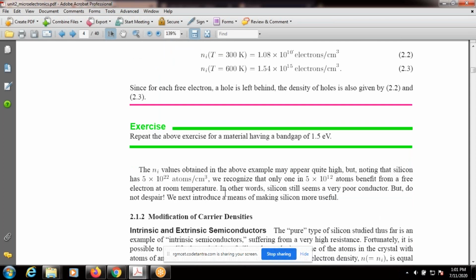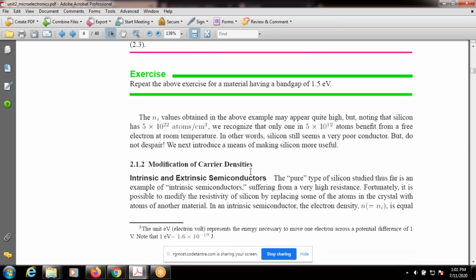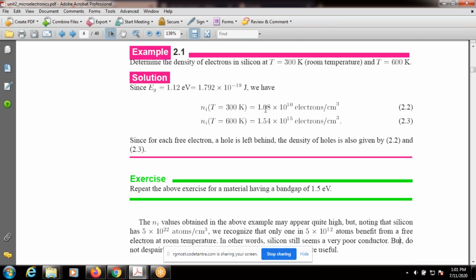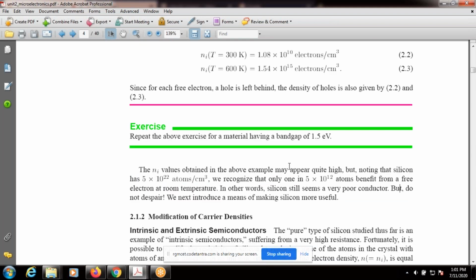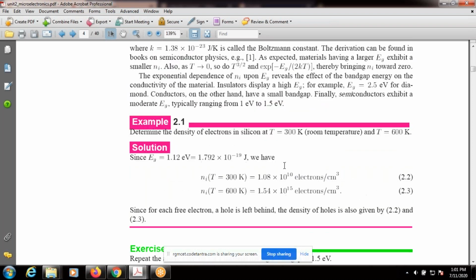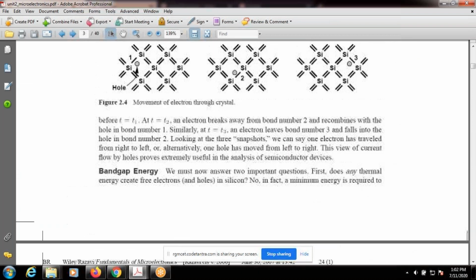In other words, this one is important: silicon still seems a very poor conductor. It is not a good conductor at this stage. But do not be discouraged. We next introduce a means of making silicon more useful. In the next class, we modify the carrier densities. Why? Because at room temperature only a few electrons are available. Then how do we increase the number of electrons further? That is called the doping concept, and it is discussed in the next class, right?